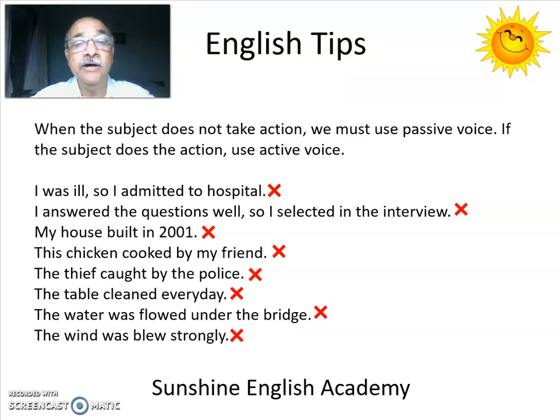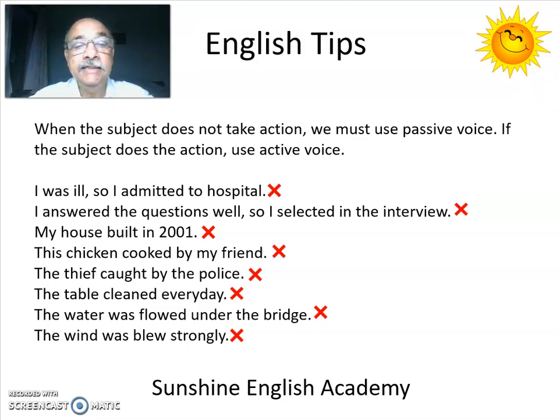Next, my house built in 2001. It means my house built something. But my house is not a thing which can build anything. So obviously, this sentence is not correct. So what should we say? My house was built in 2001. That is passive voice. My house was built by someone.